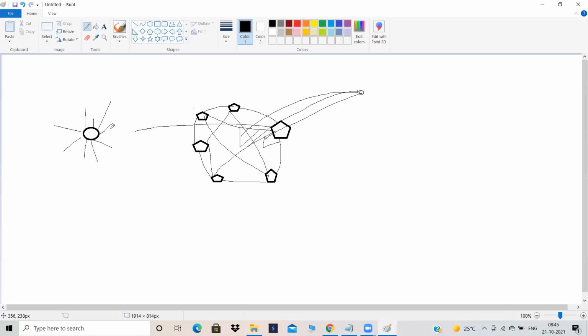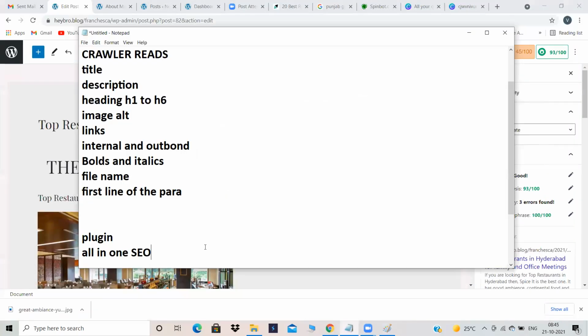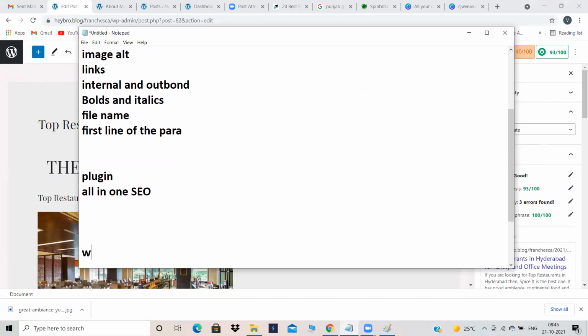Got it? Now, to enter into this, what we have to do is use a tool called Webmaster Tool, or it is also known as Google Search Console.